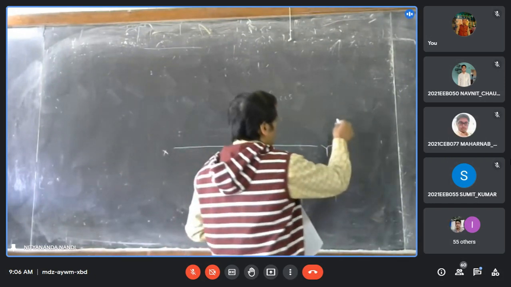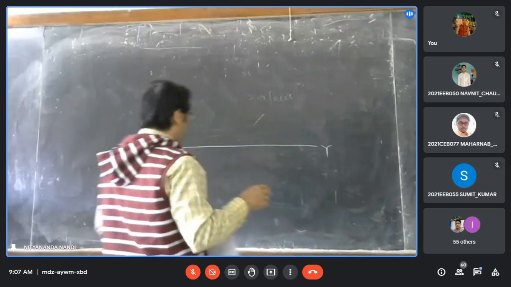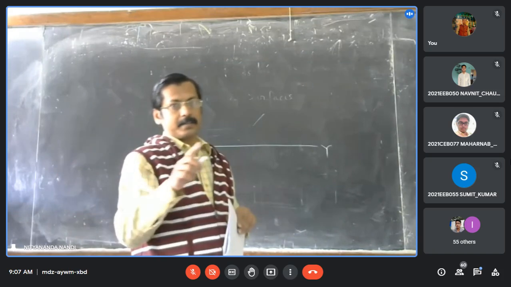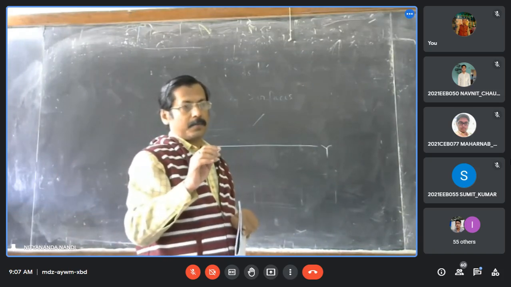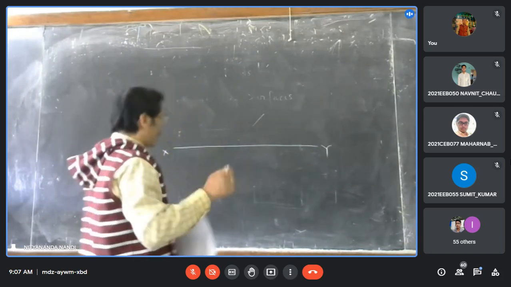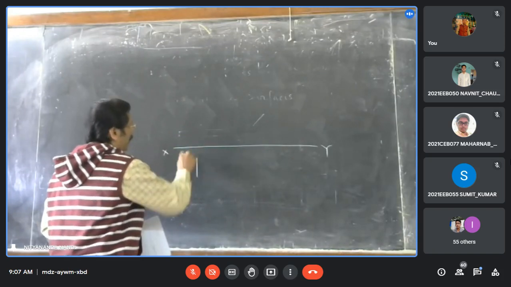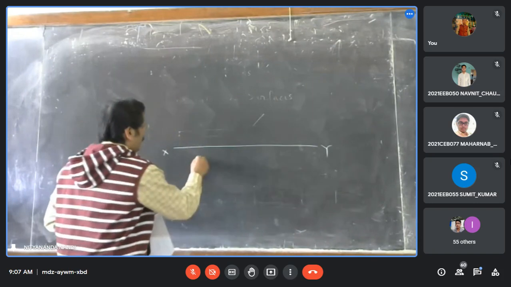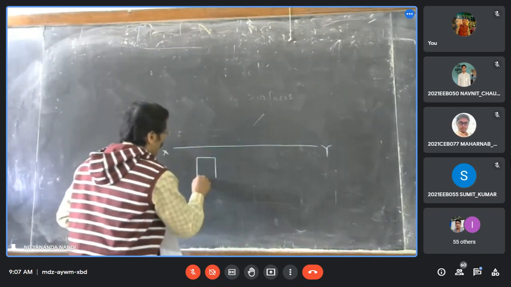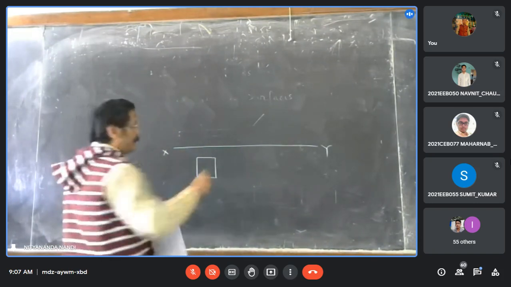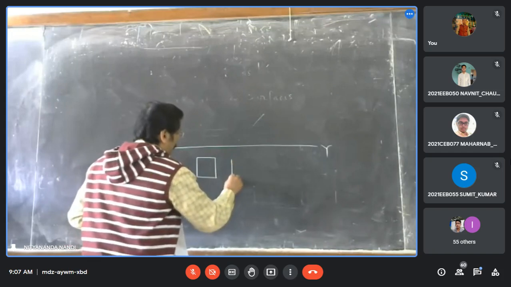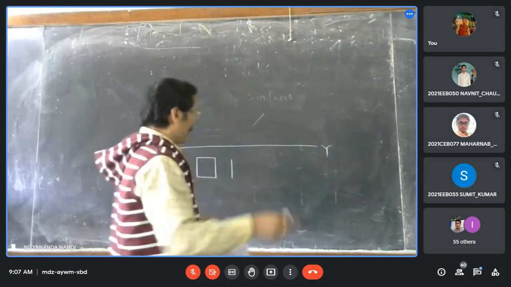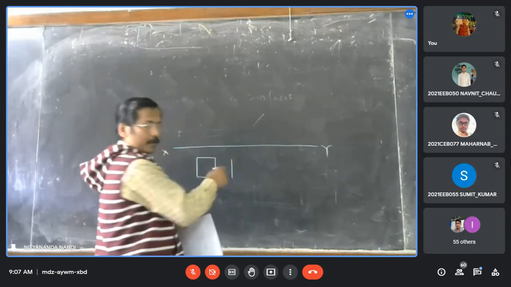Now, if it is given that the square laminar is resting with one of its sides, you listen to me. So that side must be perpendicular to XY line. If it is square, then it will be square in length. If it is given that it is resting with one of the sides, then that side must be perpendicular to XY.